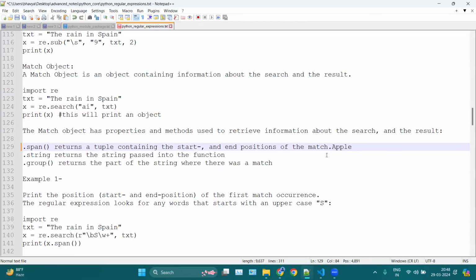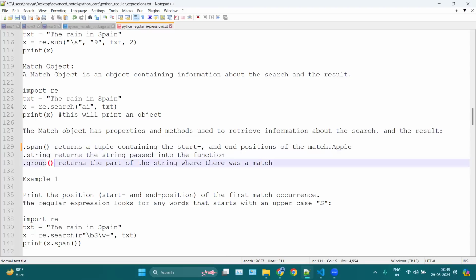This will return the starting index of apple and the end index, like 0 to 6 here. So this will return a tuple of index numbers. Then string will return the actual string you are searching for. For example, here I'm searching for apple, so this will return apple only.